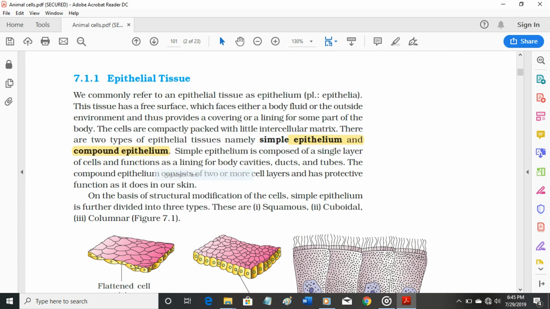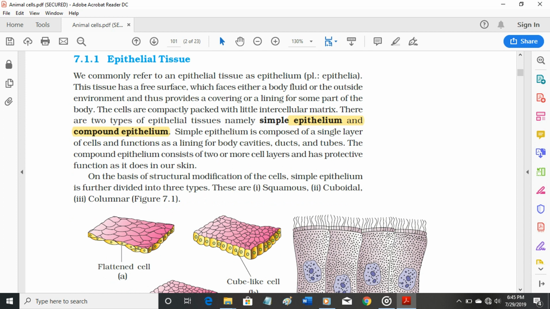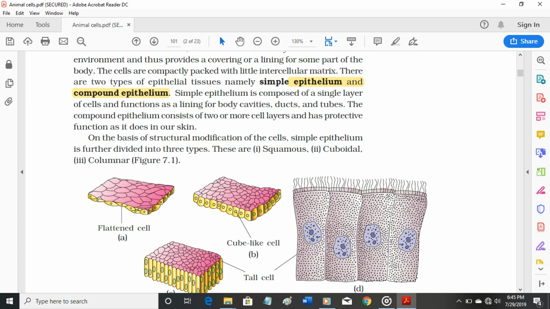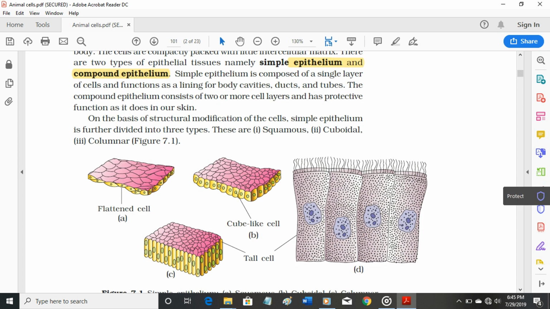Simple epithelium is composed of a single layer of cells and functions as a lining for body cavities, ducts, and tubes. The compound epithelium consists of 2 or more cell layers and has protective function as it does in our skin. On the basis of structural modification of the cells, simple epithelium is further divided into 3 types. These are 1. Squamous, 2. Cuboidal, 3. Columnar, figure 7.1.